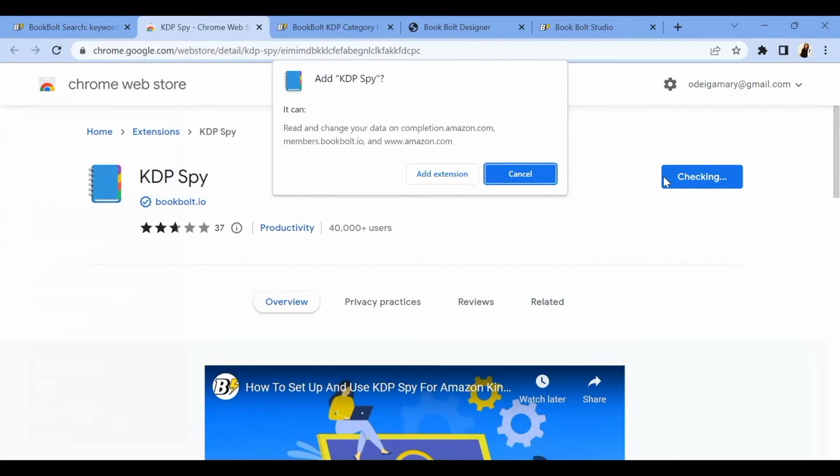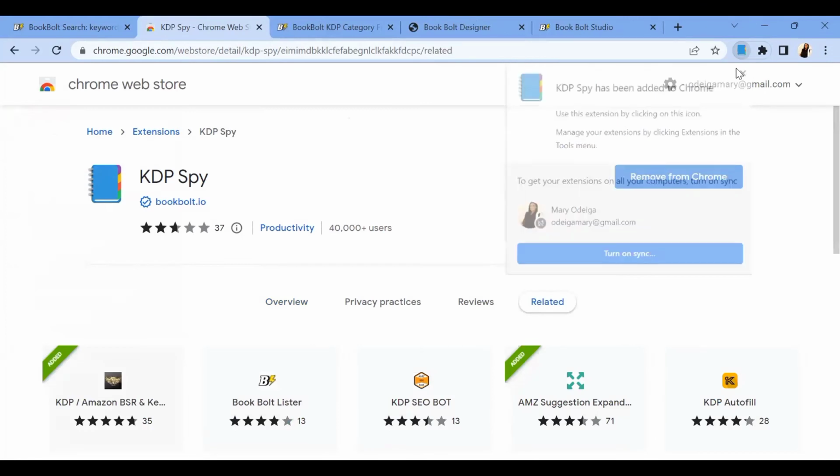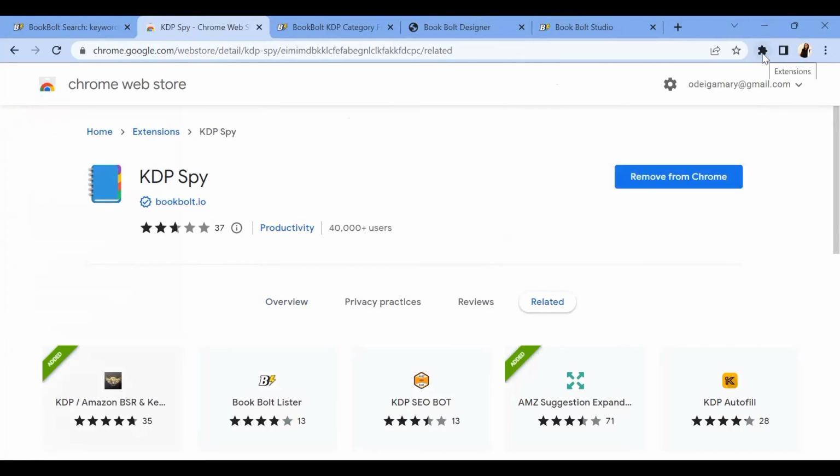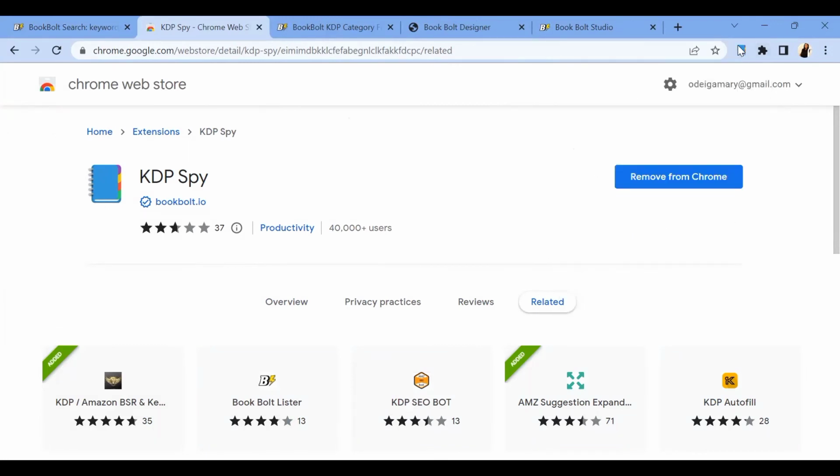So you add it to Chrome, add extension to Chrome. Once you finish adding the extension to Chrome, make sure that you actually come to this space to ensure that the extension is being seen on your device. So you come over to this place and activate it. So you pin it. The moment you pin it, it will start showing. I will explain the reason for this later.